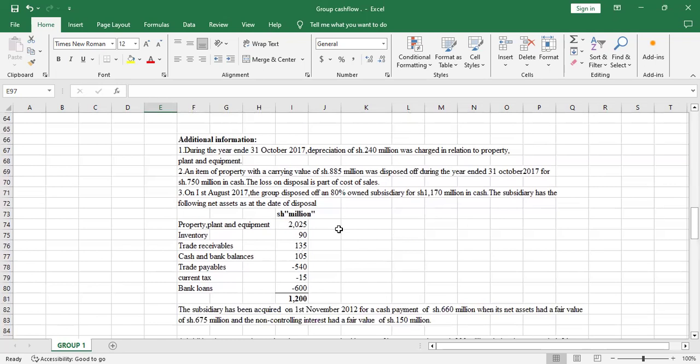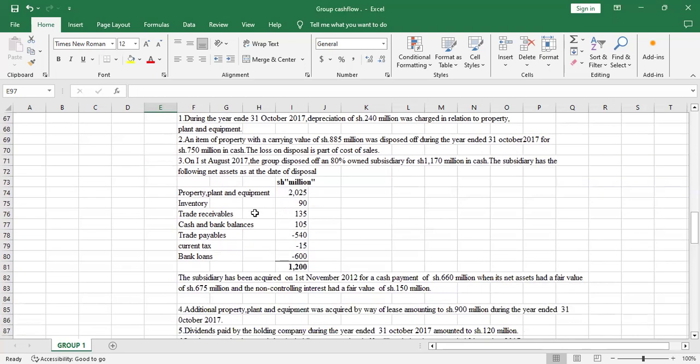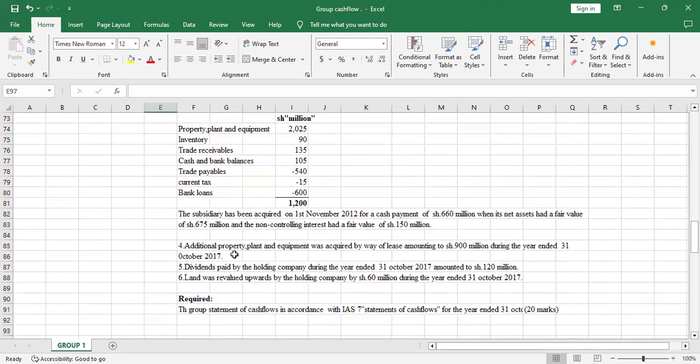Number three, on 1st August 2017, the group disposed of an 80% owned subsidiary for shillings 1170 million in cash. The subsidiary has the following net assets as at the date of disposal: property, plant and equipment, inventory, trade receivables, cash and bank balances, trade payables, current tax, bank loans.